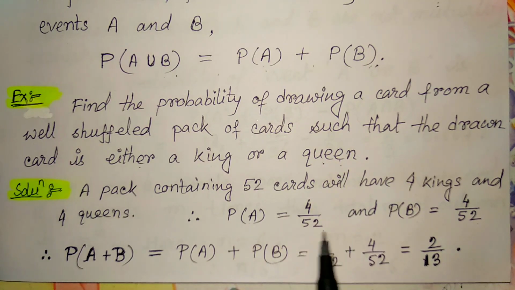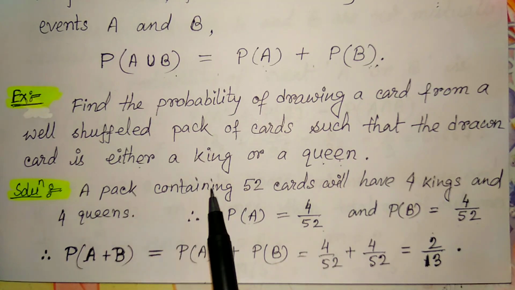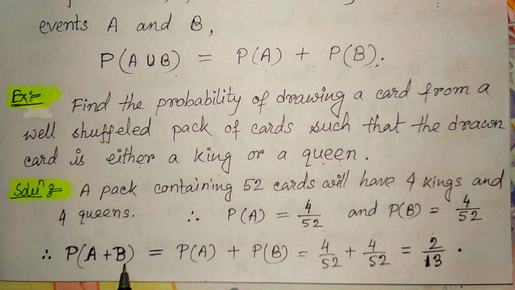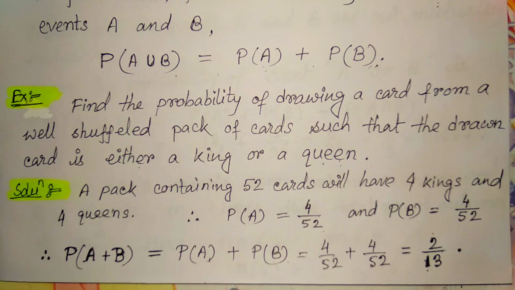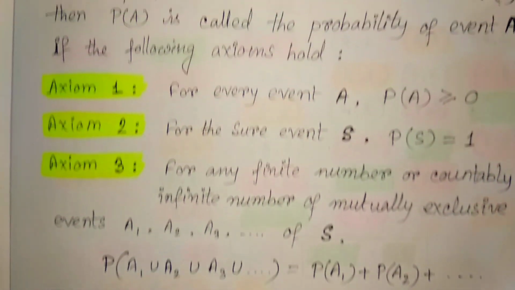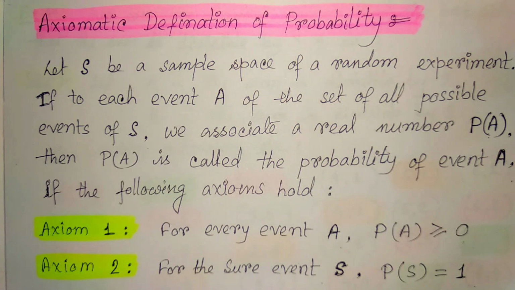So P(A) and P(B) we have calculated. Now for either a king or a queen, we are supposed to find the probability of A union B. That should be P(A) plus P(B), because there is nothing common between these two events. So the total probability we find is 2 by 13. This is the value of the probability which we find from the axiomatic definition of probability. In this way we can find the probability for mixed events.